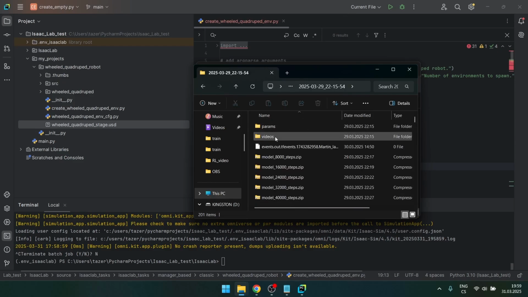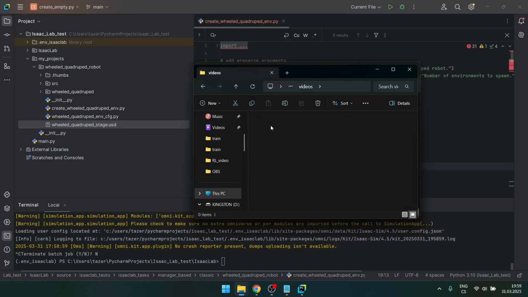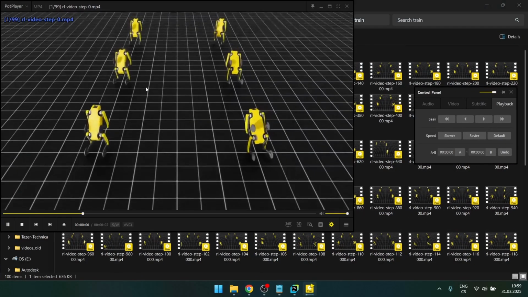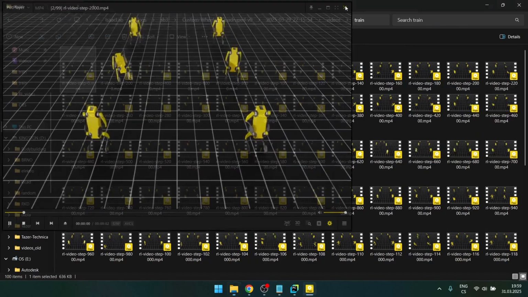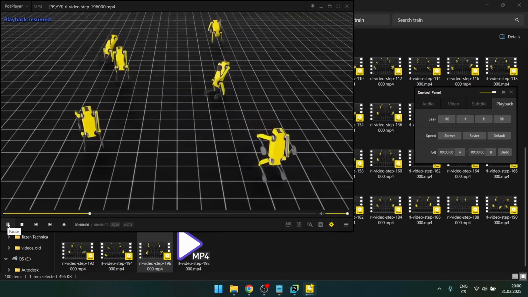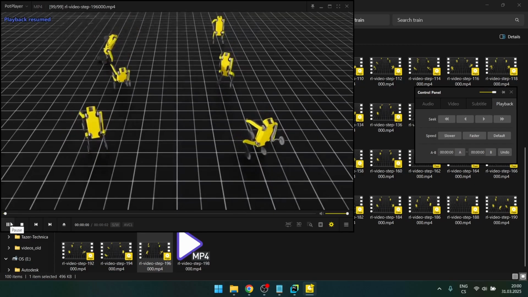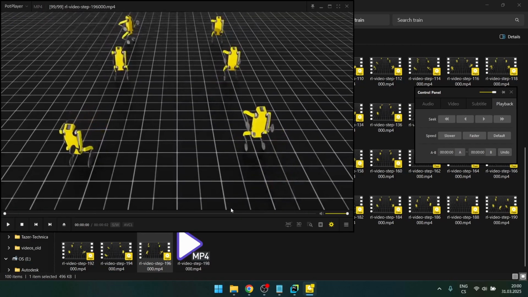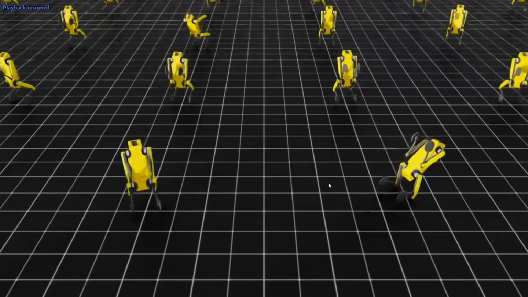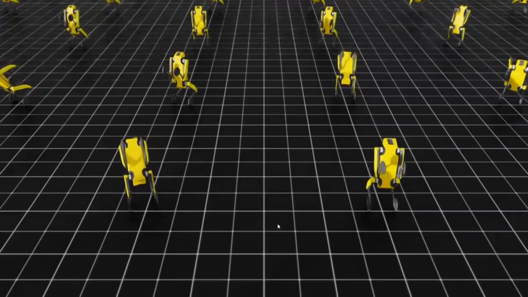You go to the newest date, videos, train, and you go to training videos. I've trained this robotic dog a bunch of times because I wasn't quite happy with the results. So this is where it ended up. It's obviously bad, but it's better than the start. It's using its front limbs, but it still falls over. Yeah, this is not revolutionary.